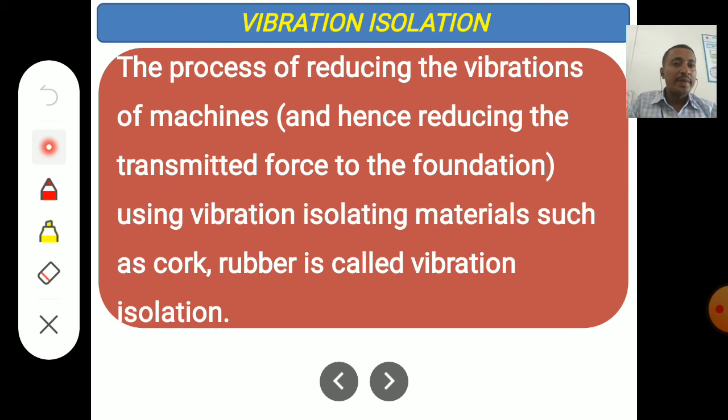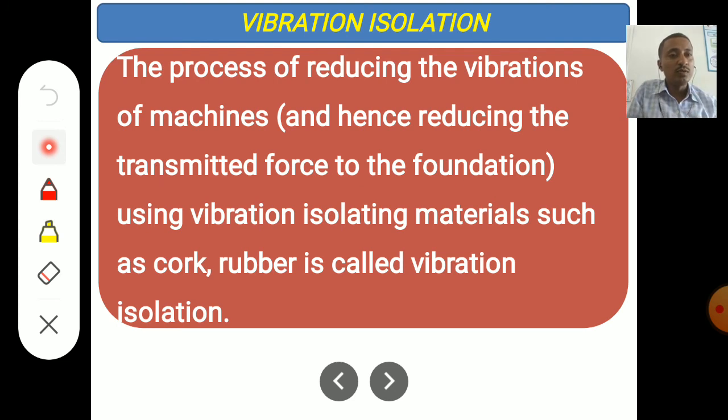Next is vibration isolation. What we have seen in the previous slides about the transmissibility ratio depends on vibration isolation, meaning how we can isolate the transfer of vibration from one part to another part by using damping materials, dampers. Vibration isolation is the process of reducing vibrations of machines, and hence reducing the transmitted force to the foundation.